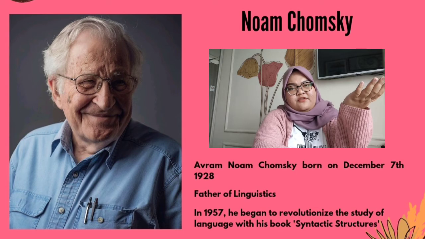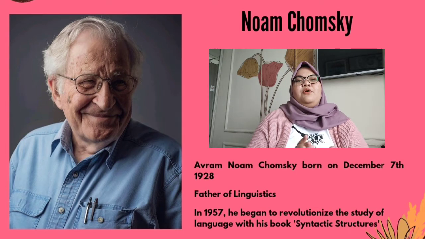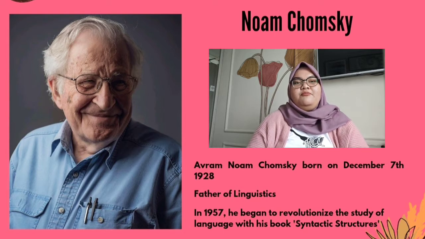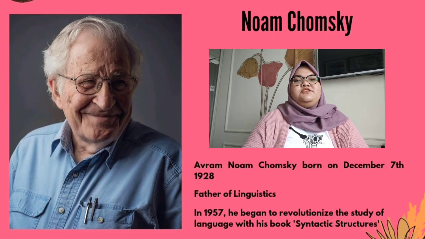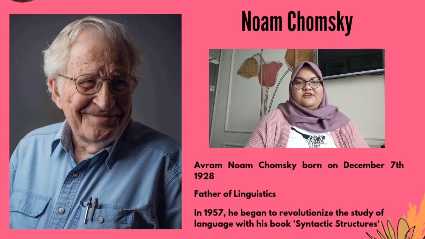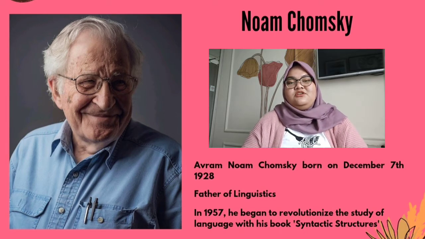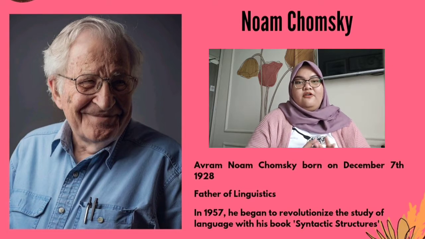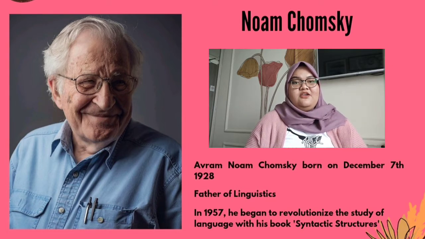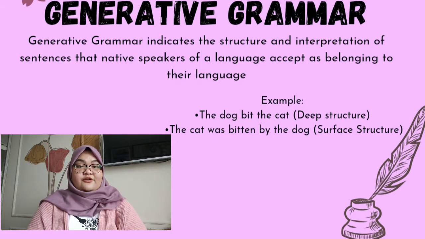What is Chomsky's theory? As Chomsky's work continued, he posed a novel approach to thinking about language, called the theory of universal grammar. This intricate theory includes the idea that humans are genetically endowed with knowledge of the linguistic features of which language is composed and the ability to determine how those features are organized into the languages they hear around them. Now I will explain further about generative grammar or universal grammar.